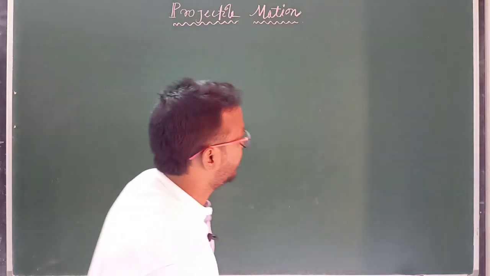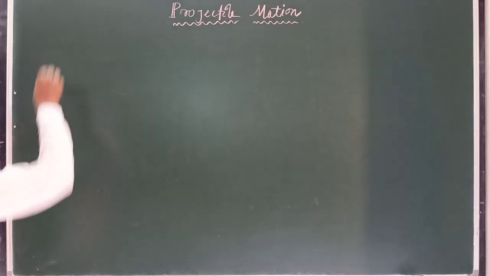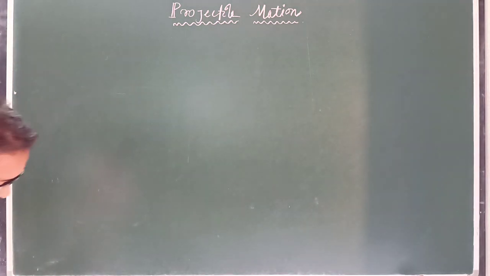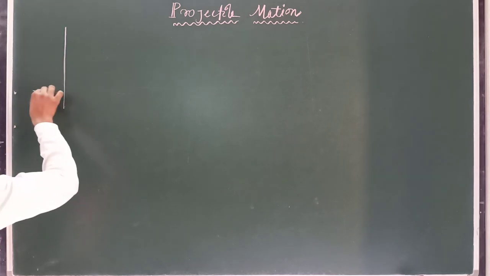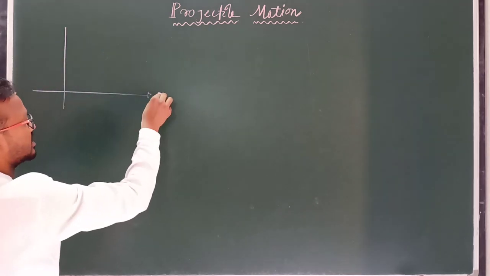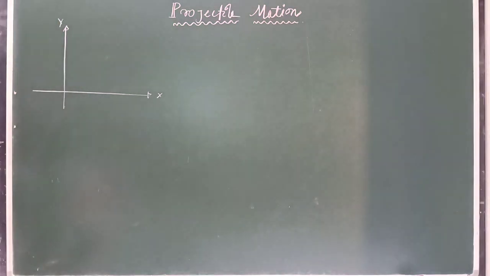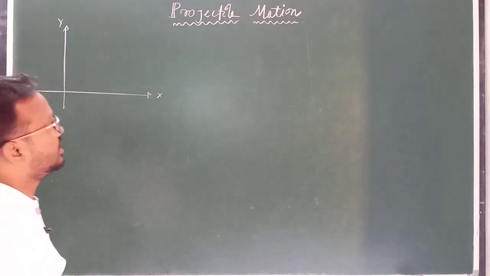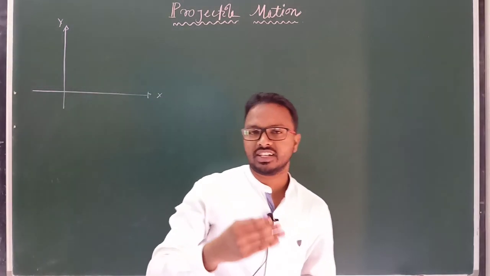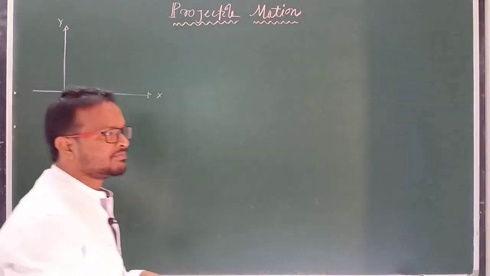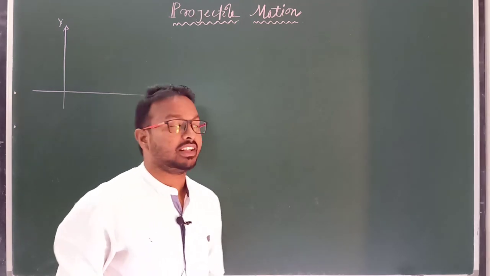Clear? So in projectile motion, suppose in the two dimensional case, this is the x-axis and this is the y-axis. Clear? Okay. First we will discuss, if we project a projectile or if we project a body into space, then what is the path of the projectile if we project it at different angles?